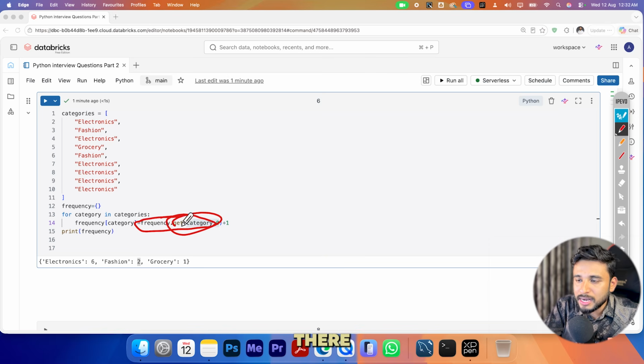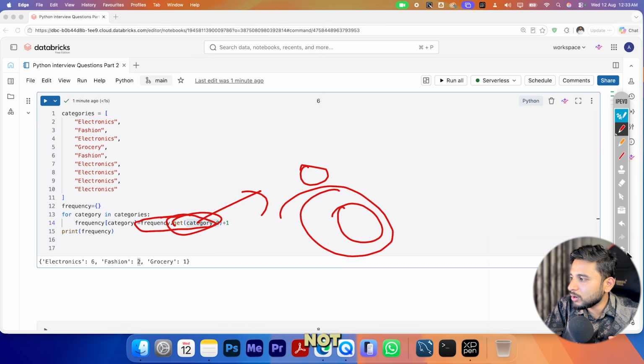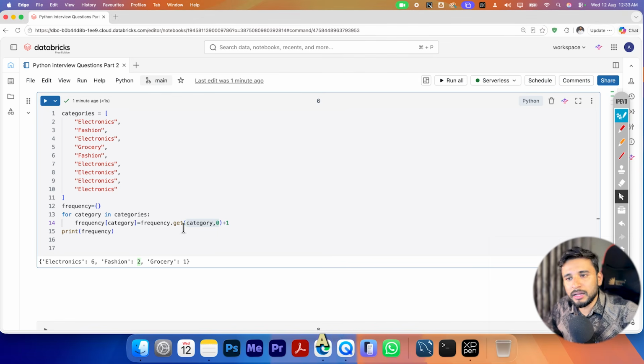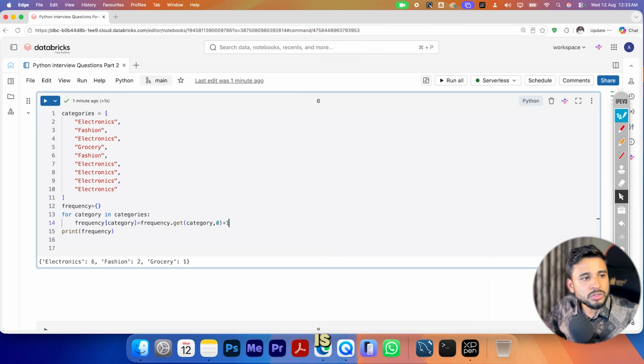This thing, frequency.get category, will be returning your current count. If it is not there, it will not give an error, it will say 0. Okay, that is how it is designed. This is a function, .get. So .get will return 0 if it is not there. If the key doesn't exist, it will not give an error, it will give this thing.